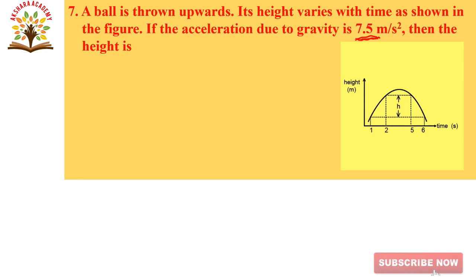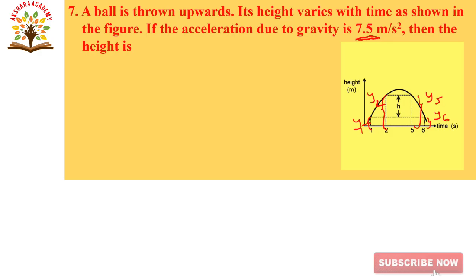See, observe this figure. It is a graph between height and time. Time is taken on the x-axis and height is taken on the y-axis. Here we are taking time intervals 1, 2, 3, 4, 5, 6. The height is h, and here assume that this is y1 and this complete height as y2, and here also we are taking this complete height as y5 and this distance as complete height y6.